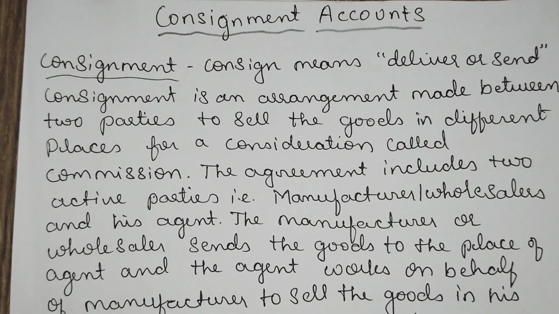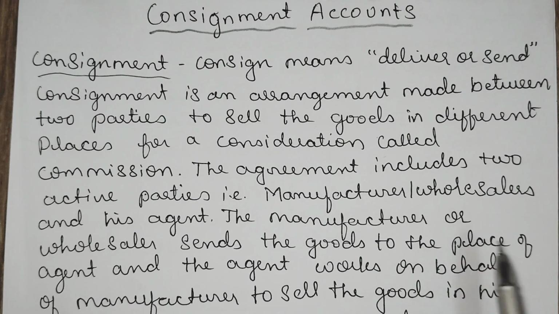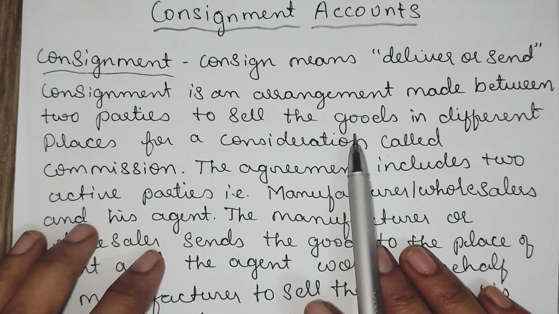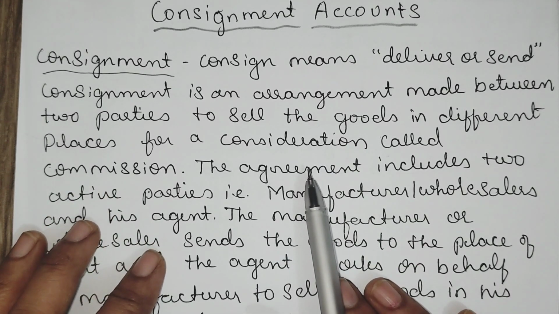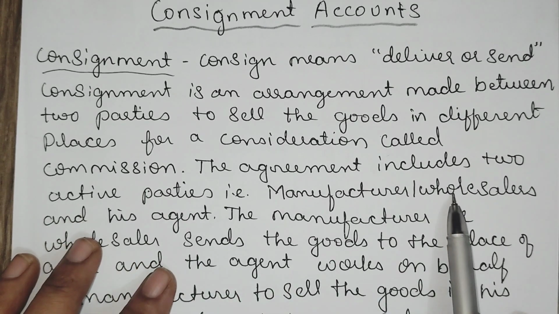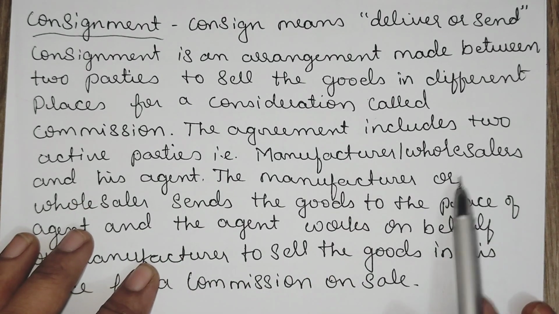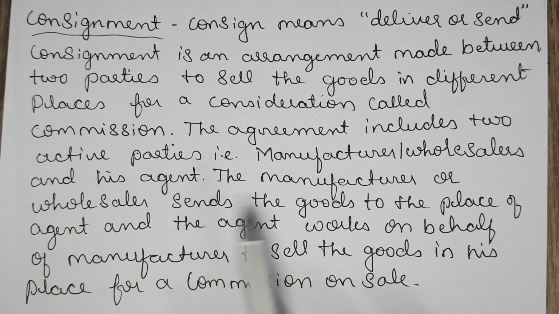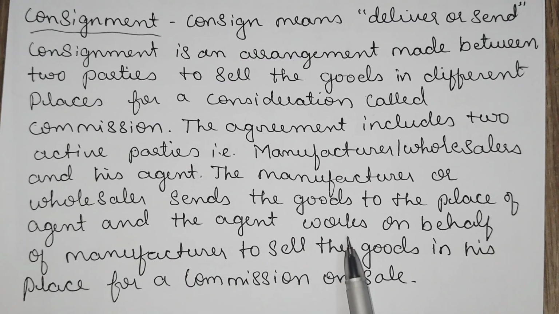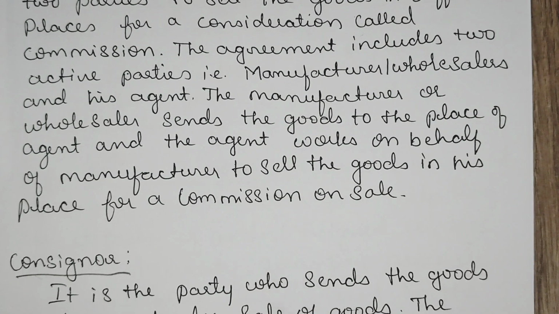Let us understand in detail what consignment is. Consignment means delivery or send. Consignment is an arrangement made between two parties for selling goods in different places, for a consideration called the commission. So the consignee will sell goods for the commission, and the agreement includes active parties. The active parties are the manufacturer or wholesaler and his agent, the consignee. The manufacturer or wholesaler sends goods to the place of the agent, and the agent works on behalf of the manufacturer for selling the goods in his place for a commission on sale.